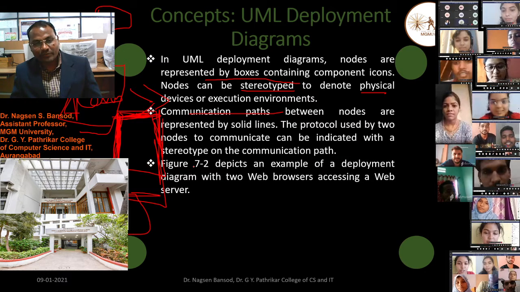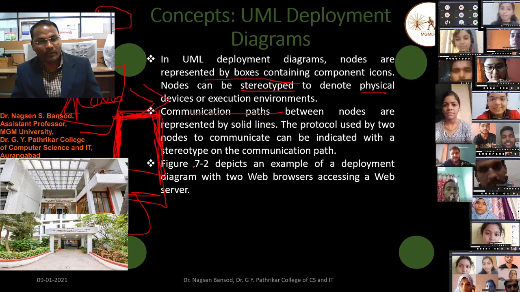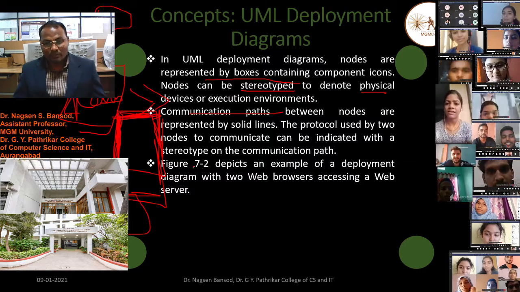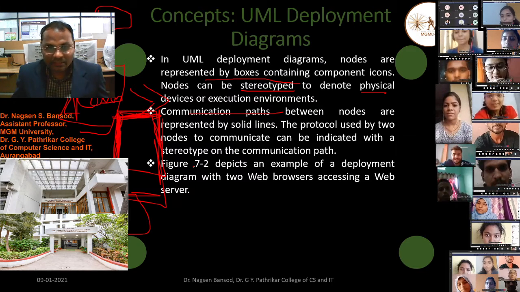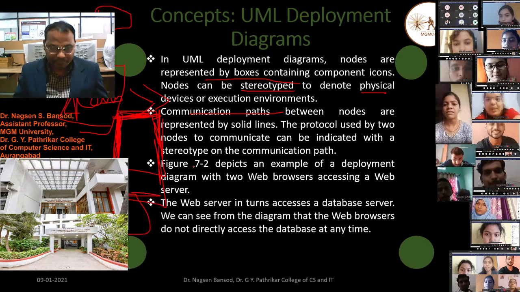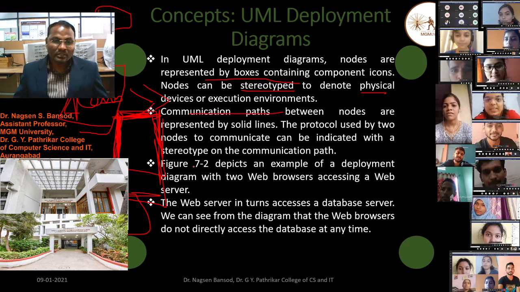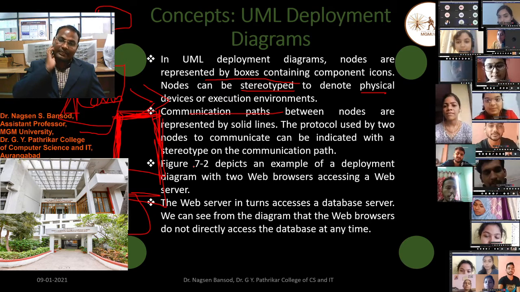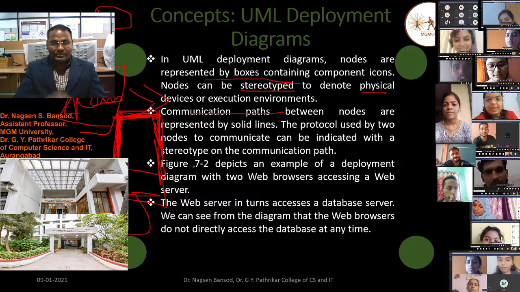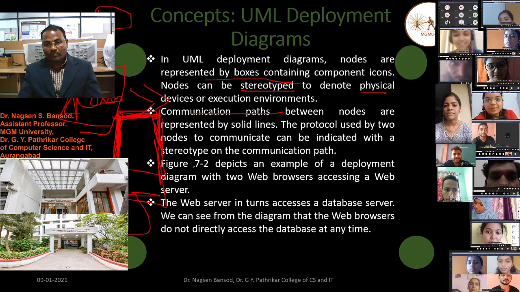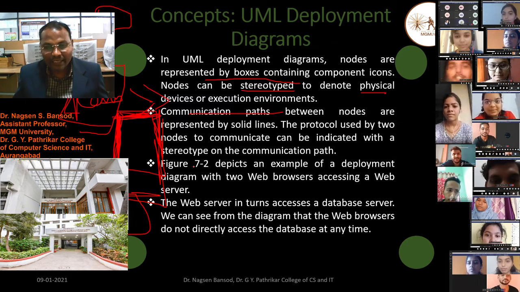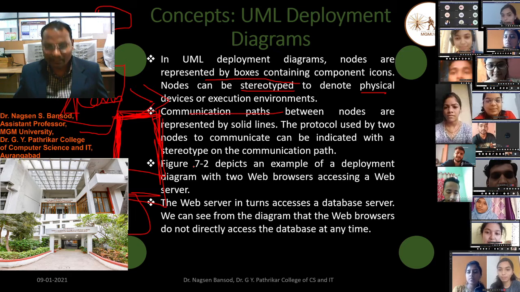Figure 7.2 depicts an example of a deployment diagram with two web browsers accessing a web server. The web server in turn accesses a database server. We can see from the diagram that the browsers do not directly access the database at any time.